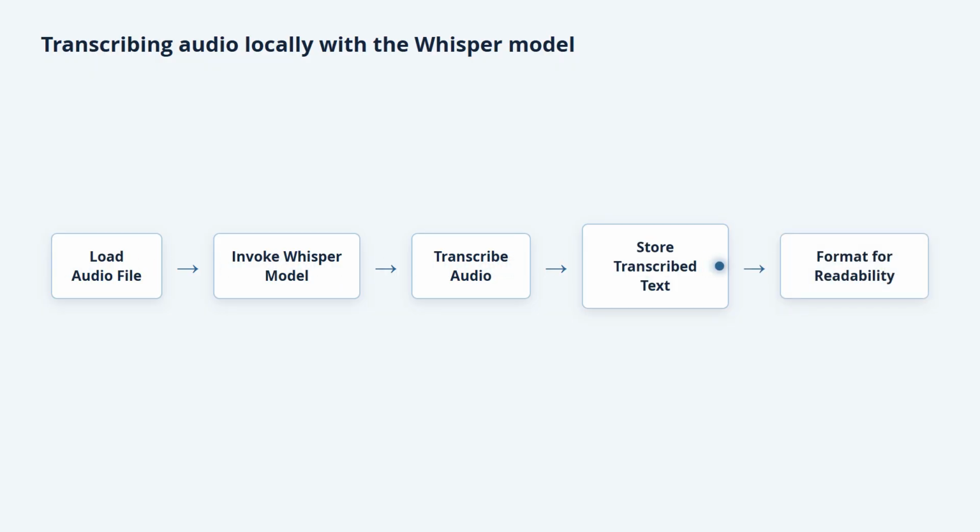In this scene, we're diving into the powerful capabilities of the Whisper model by OpenAI, which enables us to efficiently transcribe audio files right on our local machines. The primary goal here is to help you turn speech from meetings or conversations into text, making it easier to capture key points and information without laboring over notes.